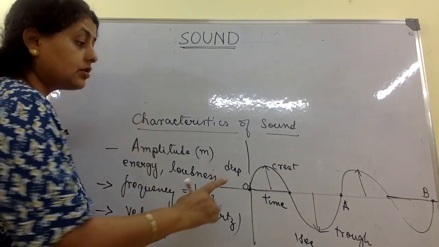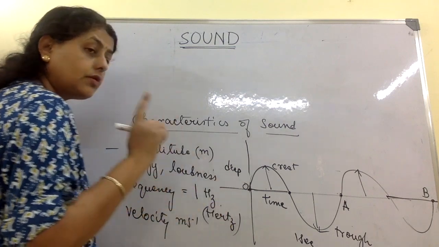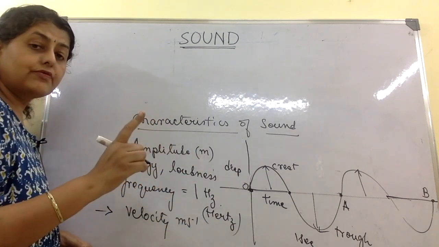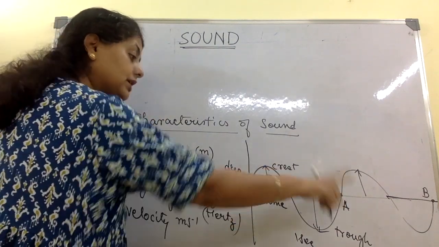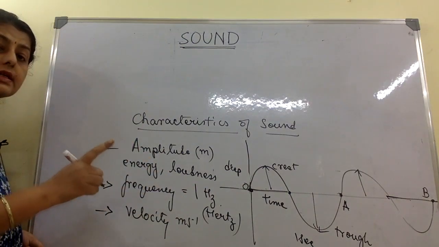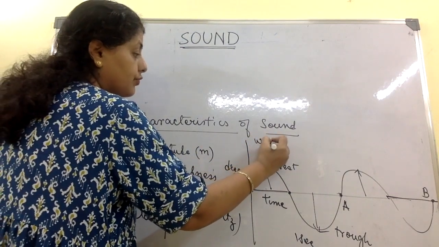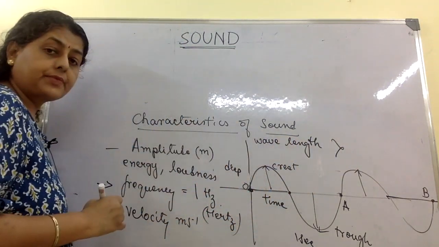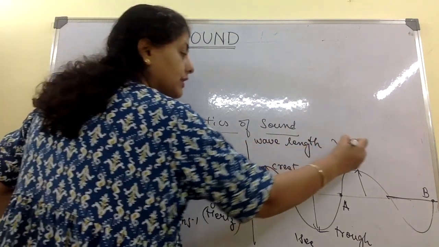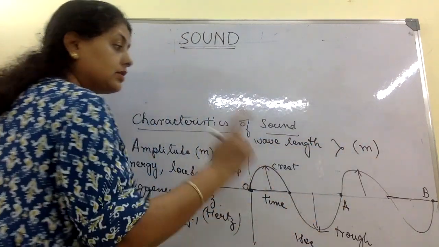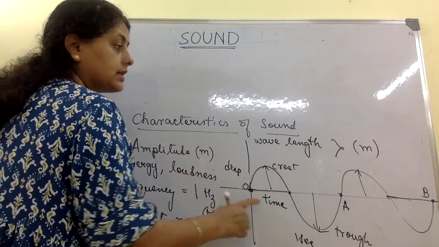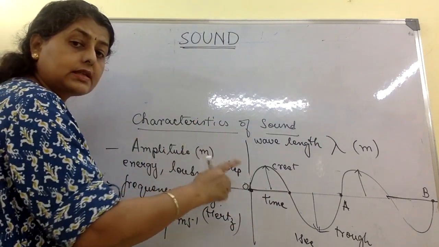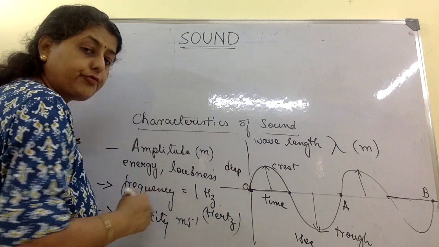Wavelength, the length of this wave. Okay, so the length of one wave, in this case it is 0 to A only. Okay, the length of one full wave, that means it has to take one crest and one trough into consideration, is the wavelength. Okay, so wavelength is written like this, lambda. This is the sign for wavelength. The SI unit is meter, and the length of one full wave is the wavelength of the wave.